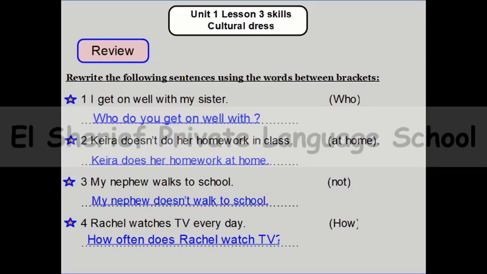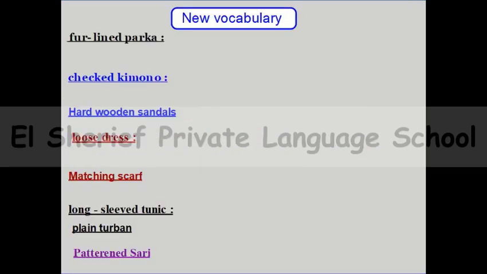After the revision part, we will have some new vocabulary. We will talk about this lesson, cultural dress. We will talk about some cultural new words about the cultural uniform or some of cultural clothes. Here we will go to some words about the cultural clothes. The first word is fur-lined parka.